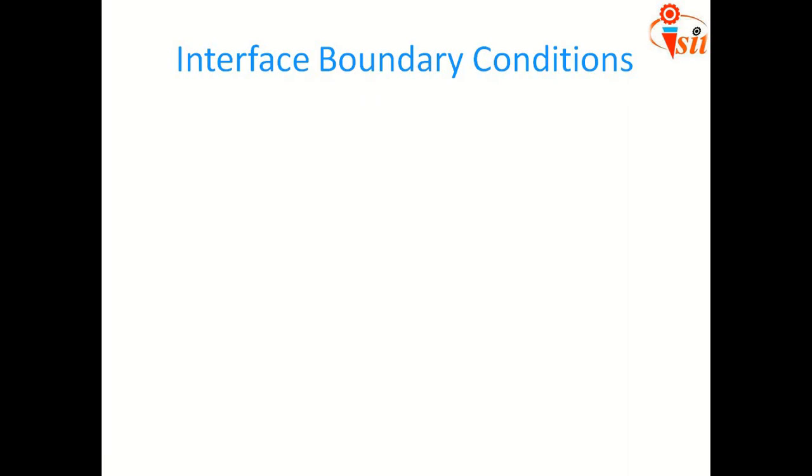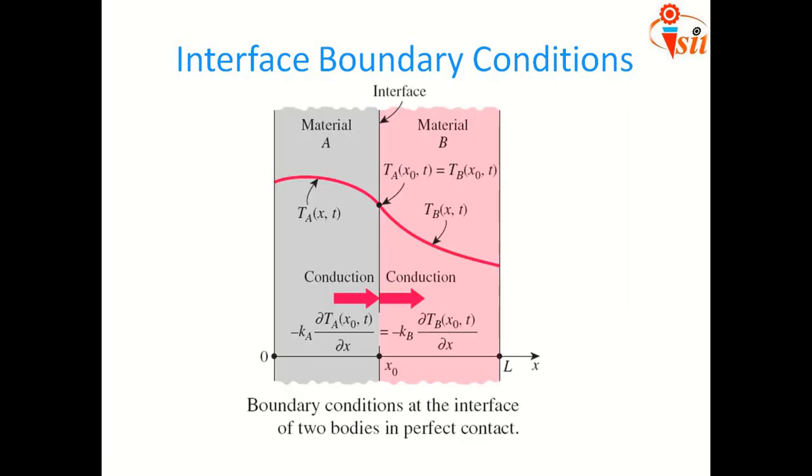Then interface boundary condition means what? When two different materials are connected with each other, like a brick which is made up of half one material and half a different material, or for a wall there are some layers like wall putty and plaster of Paris, then the brick construction, then cement construction.